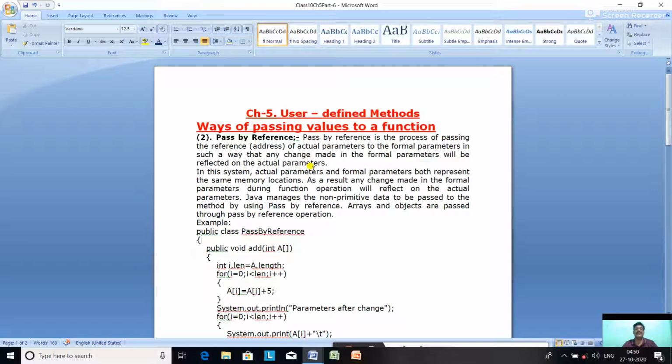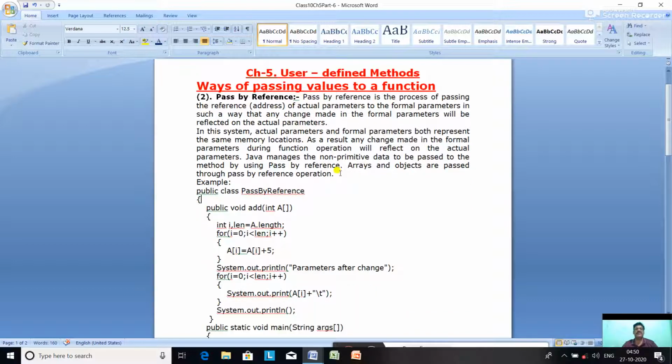In pass by reference, since we handle the address, whatever change is made in the formal parameters reflects on the actual parameters. That means if the formal parameter is changed, then the actual parameters also will be changed. This is the definition of pass by reference or call by reference.